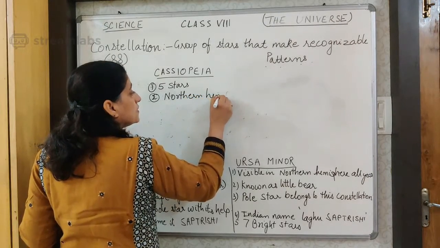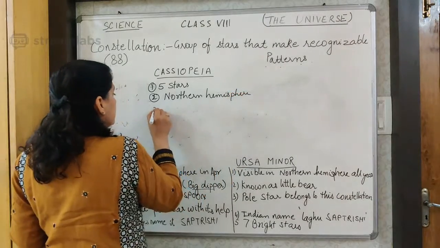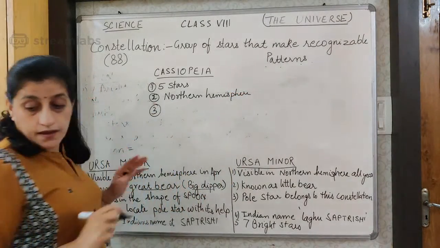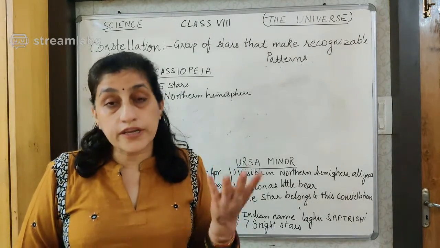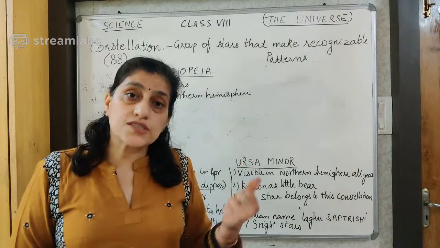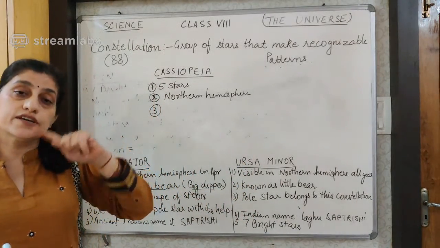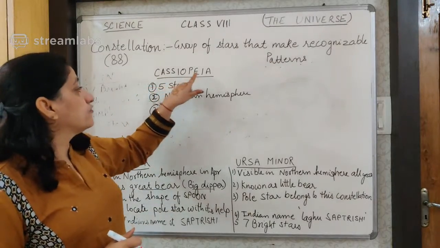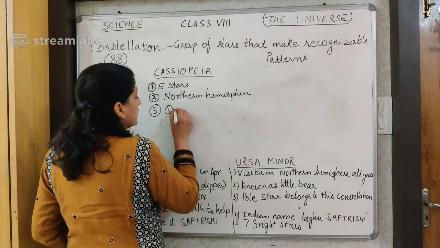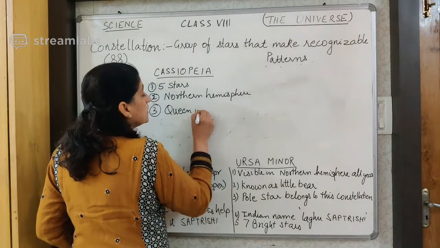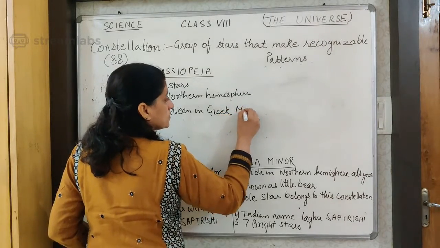Northern hemisphere. Then, Cassiopeia was a queen in Greek mythology. So this constellation has earned its name from the queen of the Greeks, and her name was Cassiopeia.